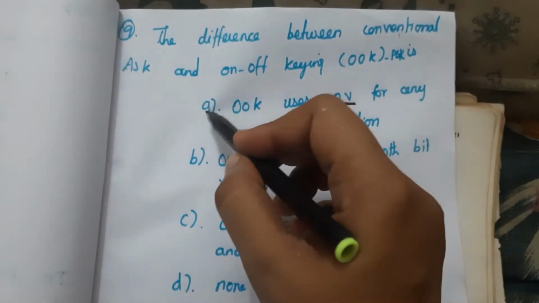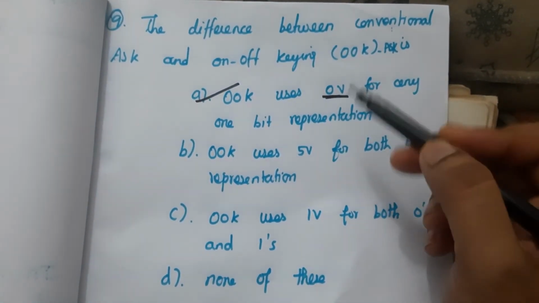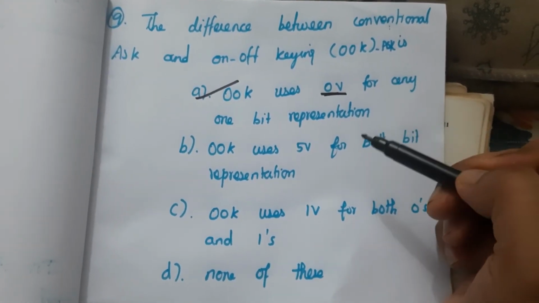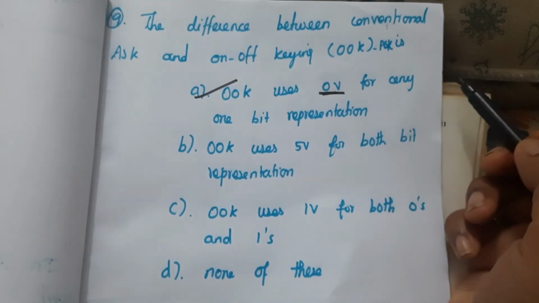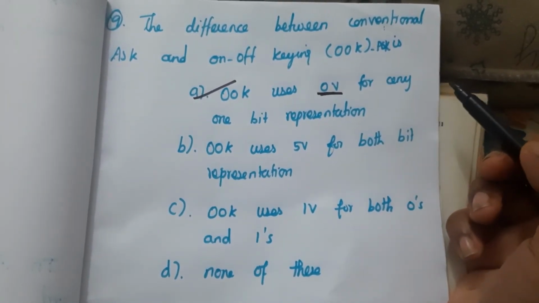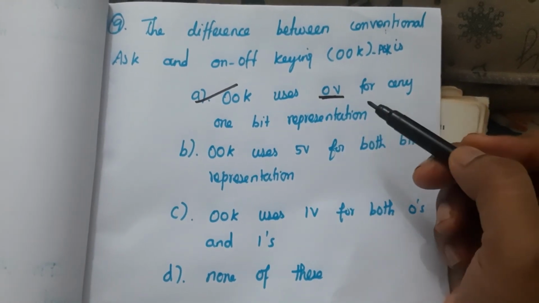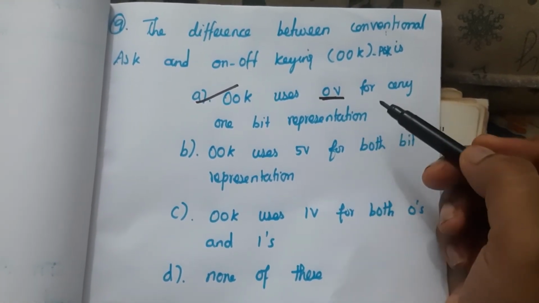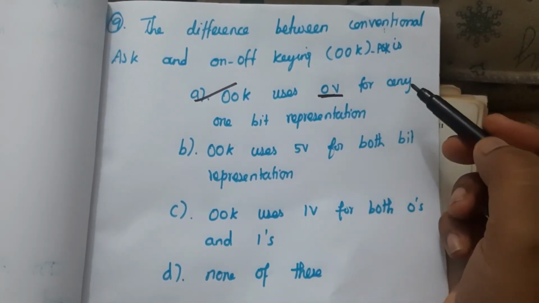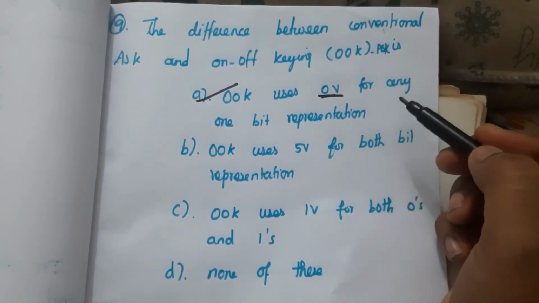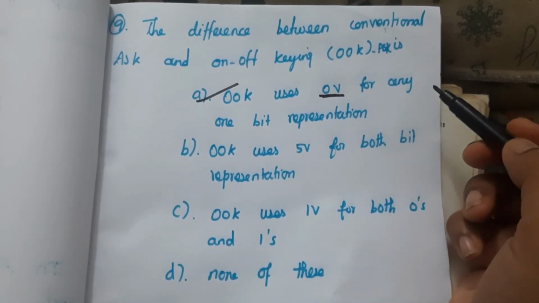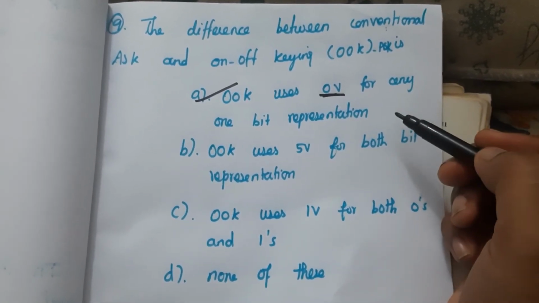So here the answer is A. If the value is 0, we transmit 0 voltage, and this method is used to save energy. It is not only for 0, you can use this for binary 1 also. So OOK uses 0 volt for either bit representation. So this is the difference between conventional ASK and OOK ASK. Answer here is A.